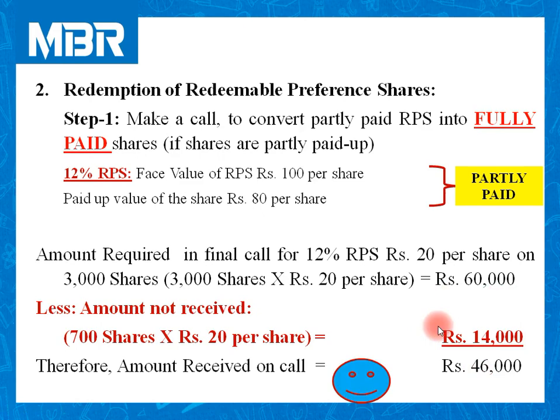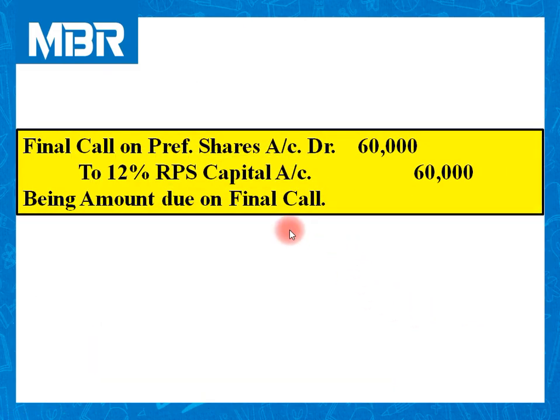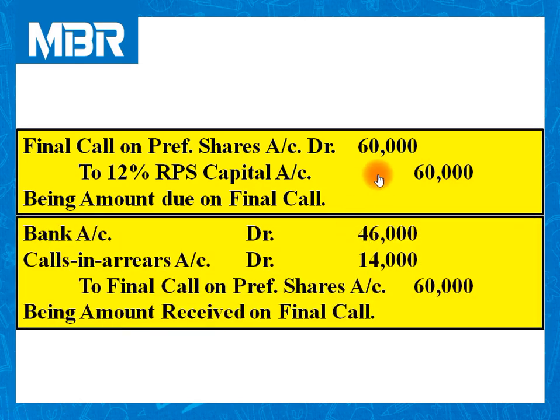Let us pass the journal entry for this. Final call on preference shares account debited 60,000 to 12% RPS capital account 60,000. We have made a final call on 12% RPS, but we have not received the amount in full. So bank account debited 46,000, whatever amount was received from the shareholders.